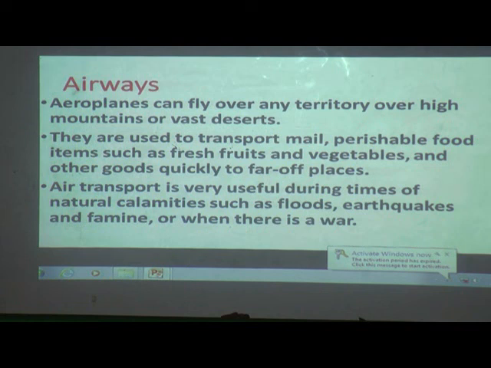We can supply food items in those places, or we can save the life of the people who are in danger. And often in floods, earthquake and famine, or otherwise war, in war also life is in danger, or they have to survive. So in those cases, helicopters will be there, we can save the life of the people, and they are often useful in the war.